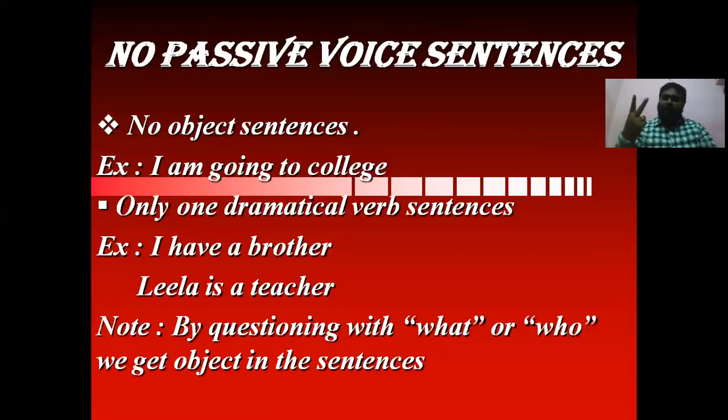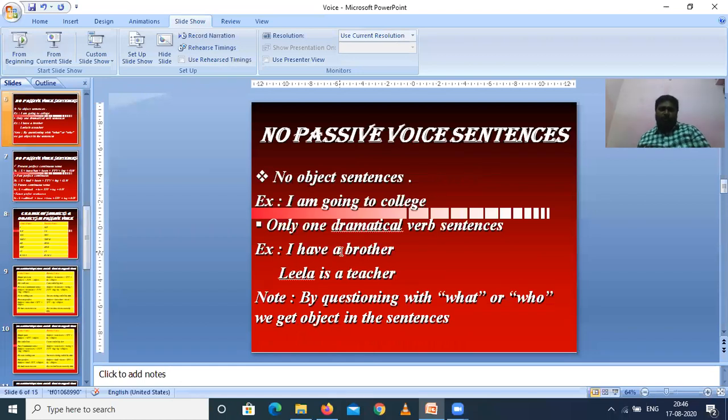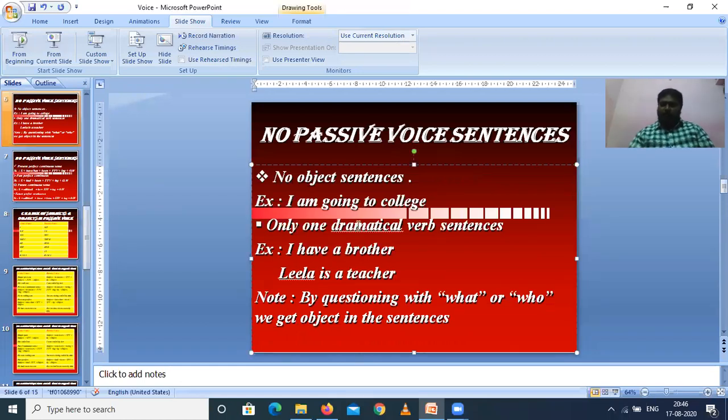First rule. And the second one, only one grammatical verb sentences. Only one grammatical, not dramatical, that is grammatical. Typing mistake.